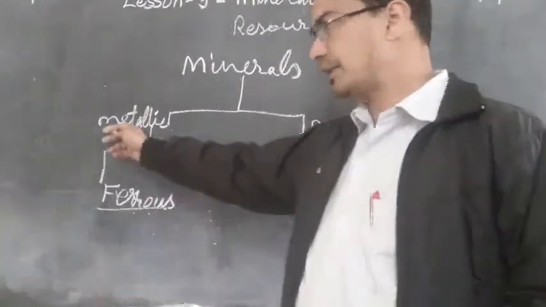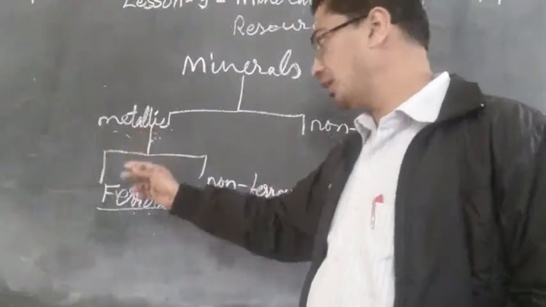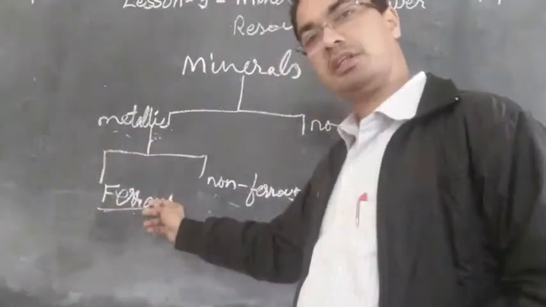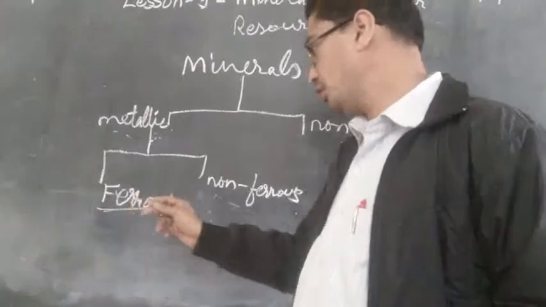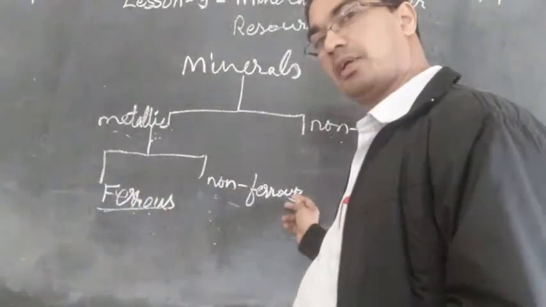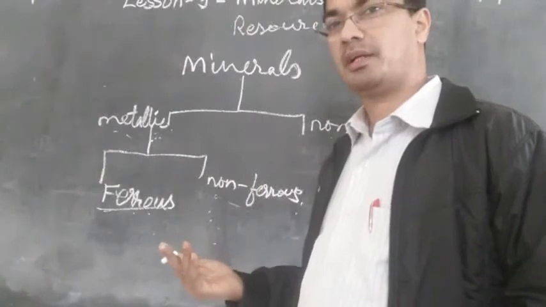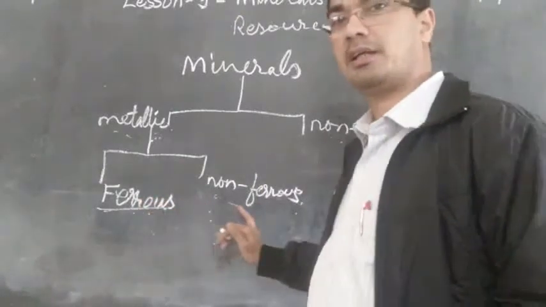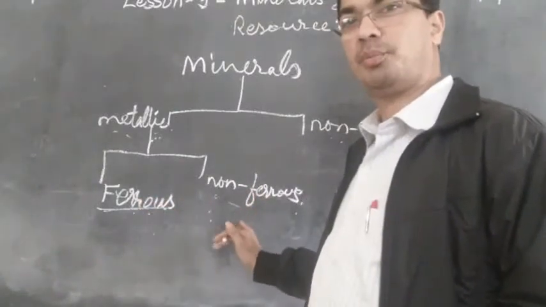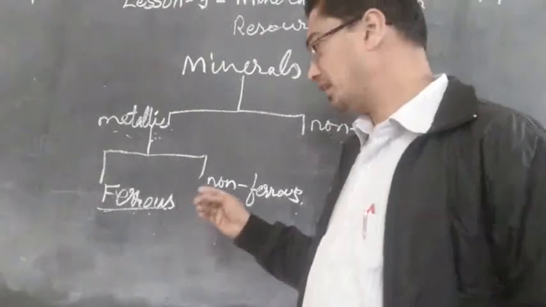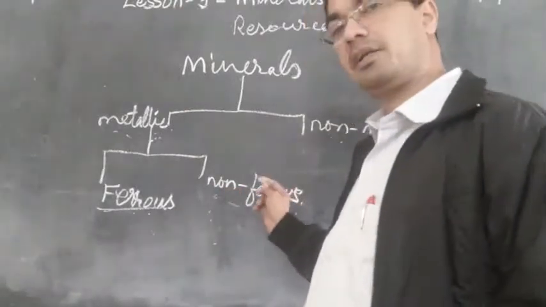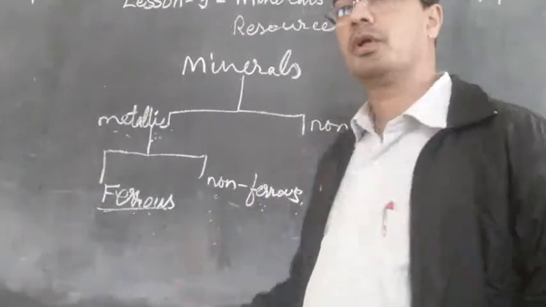So in the ferrous it is containing only iron, but in the non-ferrous metallic mineral they may be containing some other metals, not iron but any other. Gold, silver, copper, all these are metals.